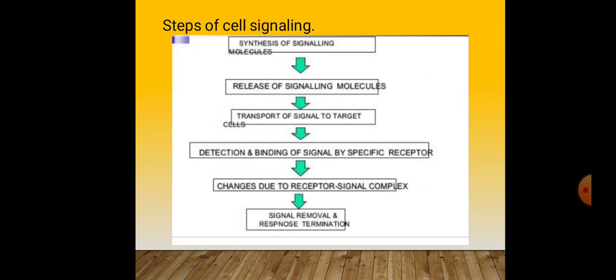Steps of cell signaling: synthesis of the signaling molecule, release of the signaling molecule, transport of the signal to the target cell, detection and binding of the signal by a specific receptor, changes due to the receptor, and finally signal removal and response termination.